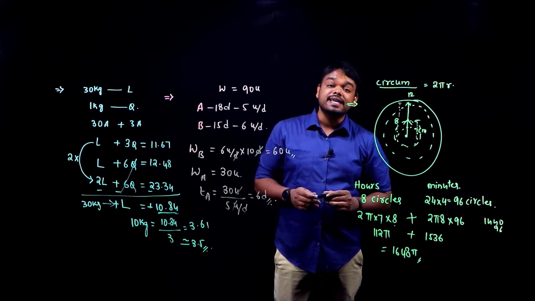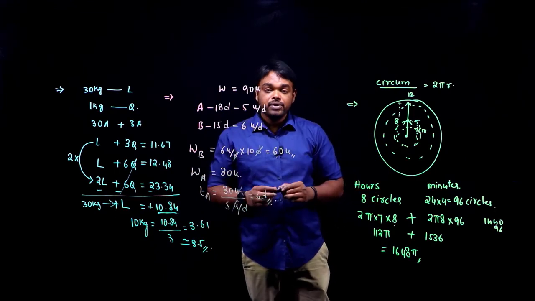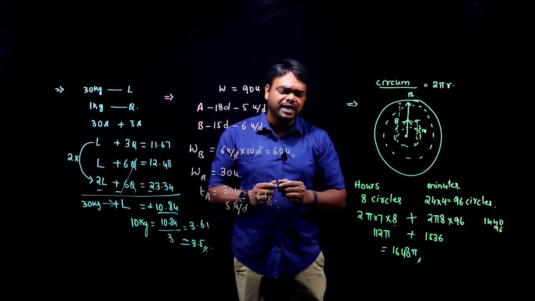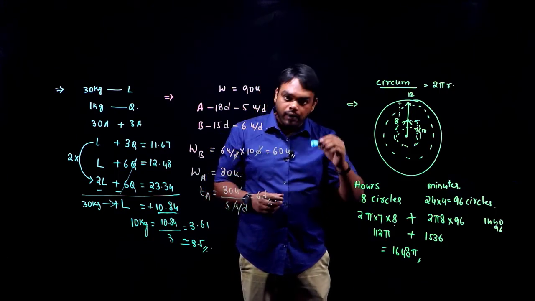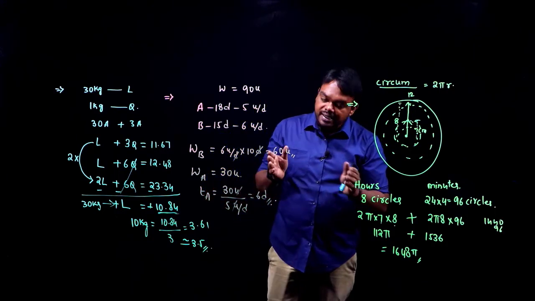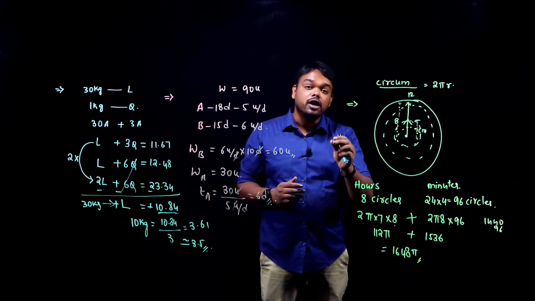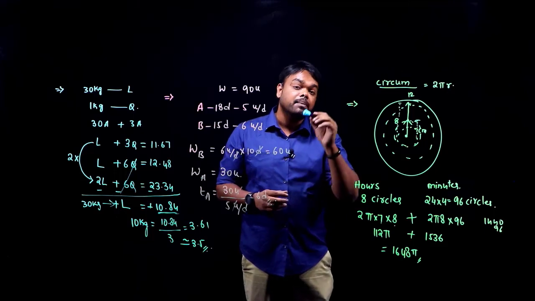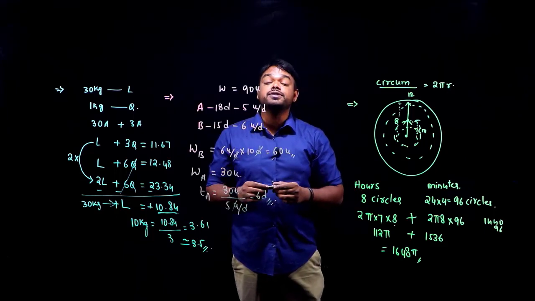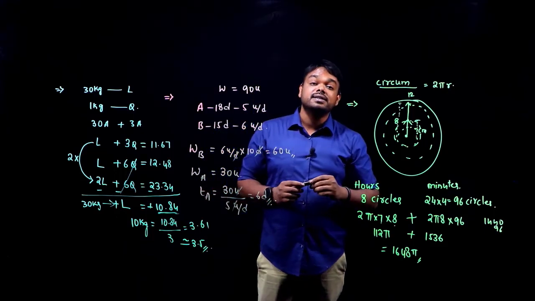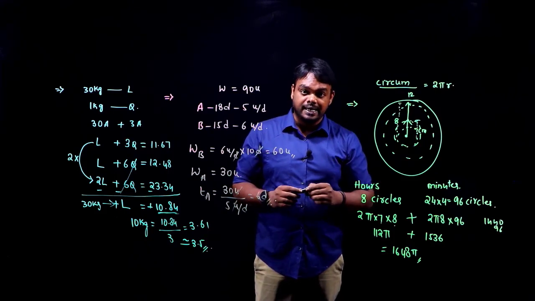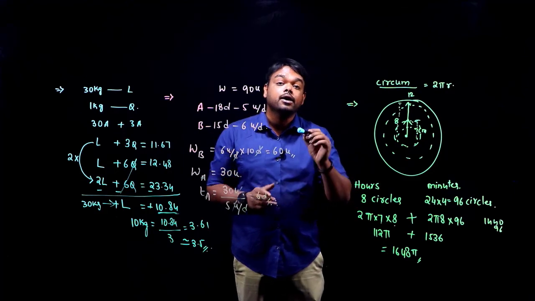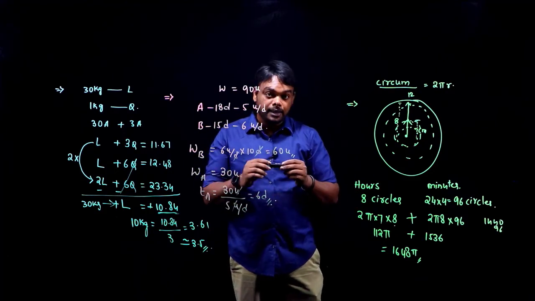So this is the end of our model paper 2. If you observe, the level of the questions has increased, not slightly, in fact, it has increased a lot. In this paper, we have questions which are multiple choice as well as non-multiple choice. In the non-multiple choice questions in TCS, you have to find the answer and give the final answer directly. Those questions will carry more marks compared to multiple choice, guys.